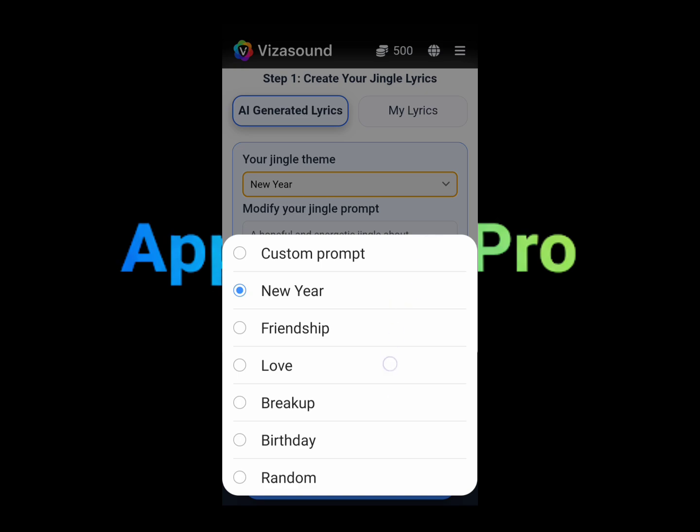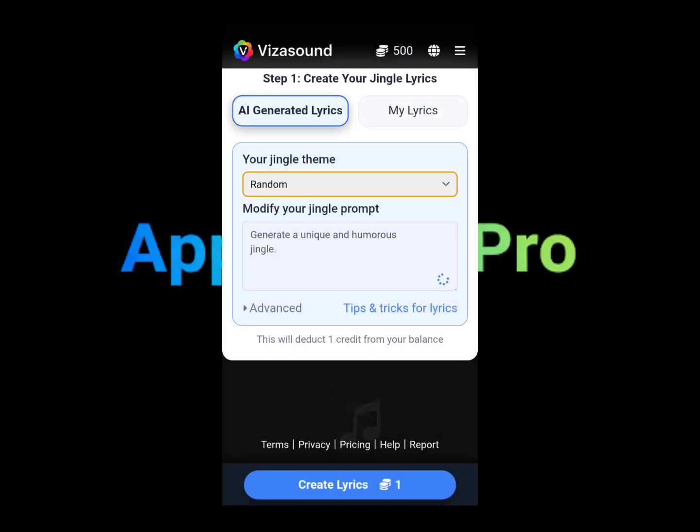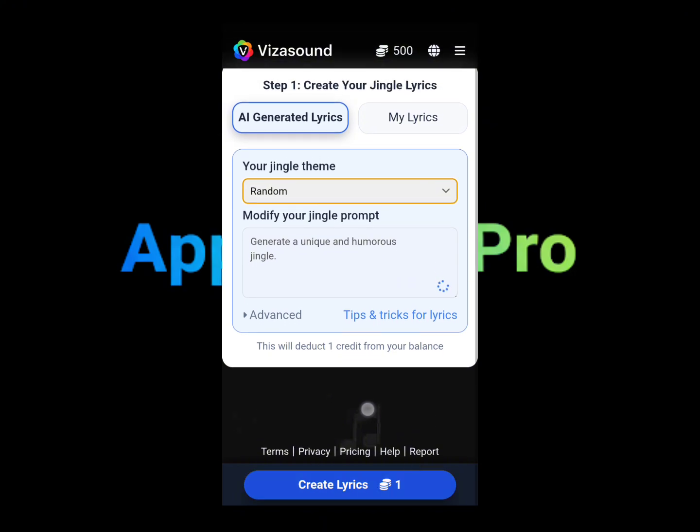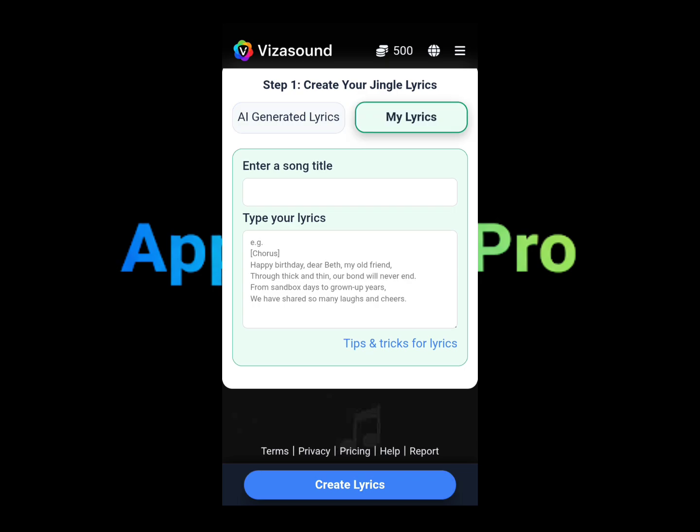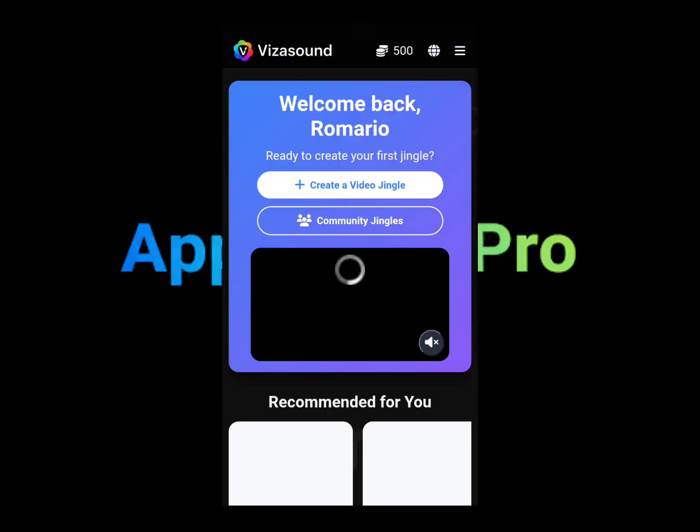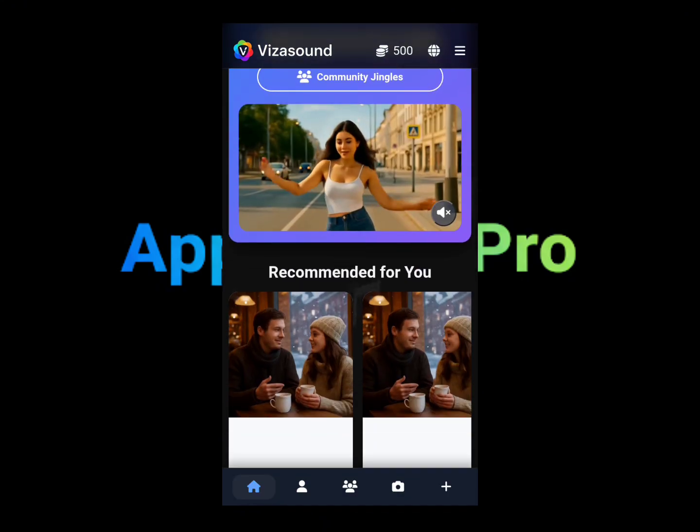You have some different options here, or you can just select the random option, which will pretty much give you something random. And as well, you can generate these lyrics and then turn those lyrics into video. Once you get your lyrics, you'll be able to turn those lyrics into an AI generated video. So that's basically how you use this application here.